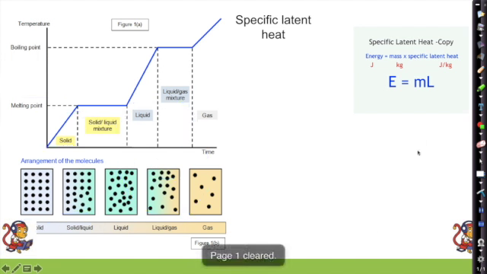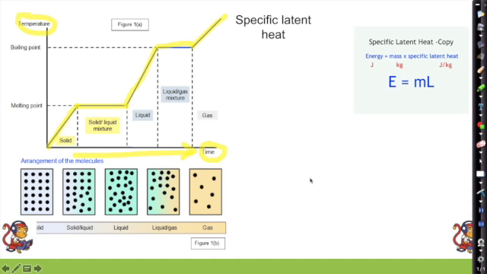Okay, so latent heat then. What is latent heat? Well, if we have a look at this graph over here, this is a graph showing our temperature against the time that we're heating something up for. So this is basically the amount of heat provided going that way. So when something's a solid, we provide heat, the temperature goes up. When it starts to melt, when it hits its melting point, we're still giving it heat, but its temperature stays the same. With our liquid state, we're giving it heat energy again, so its temperature is going up. And then when it's changing state, the temperature stops changing until it has all changed state, and then the temperature can keep going up again.